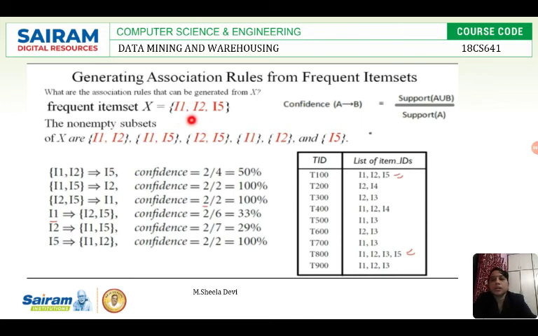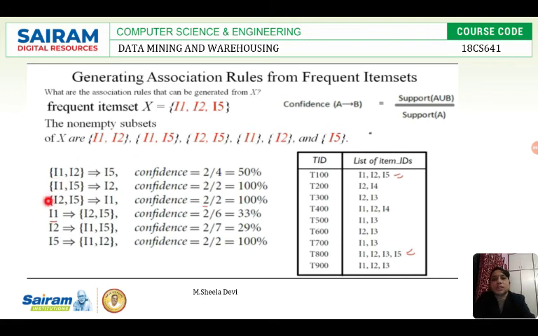So this is the frequent item set, which is the result of the a priori principle, which has the minimum support threshold. The item set which was selected after the a priori algorithm is I1, I2, I5. So what I am doing is generating the association rules.